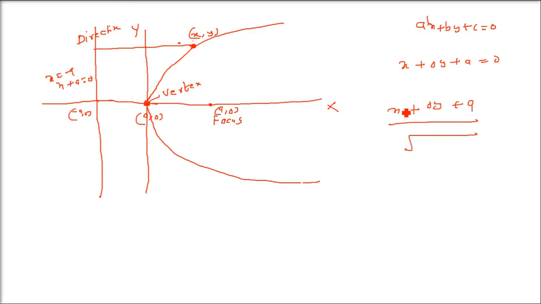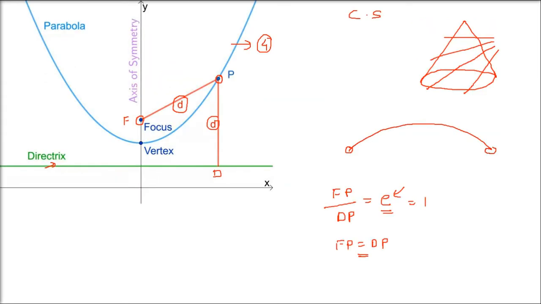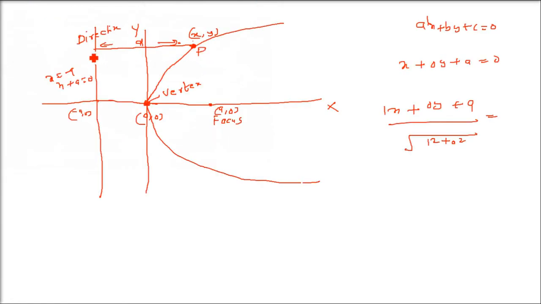So x and y we are putting and divided by the coefficient of x and y. So 1 square plus 0 square, this is the perpendicular distance of xy from the directrix. This is the distance I am talking about. So this will be 1, 0, this will not be there. So this is P. Let us call it P, F and D. So this is P, C, this is D, and this is F.